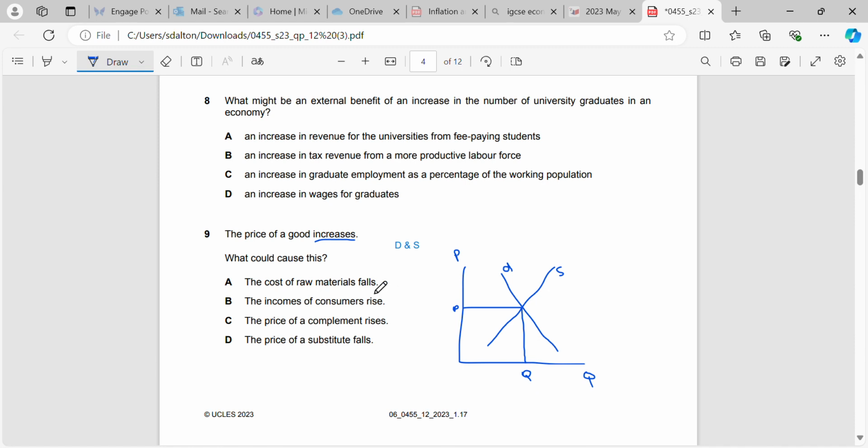So, cost of raw material falls. That would mean that supply would go right, and the price of the product would go down. So it can't be that. Price of a substitute falls. That would mean that more people would want to buy the substitute, and fewer people would want to buy our product, so demand would go left and the price of the product would go down. And that's the same for price of a complement rises, demand would move left for us. So the correct answer, incomes of consumers rise, is a factor that will shift demand. Demand will shift to the right, and the price of the product will increase.